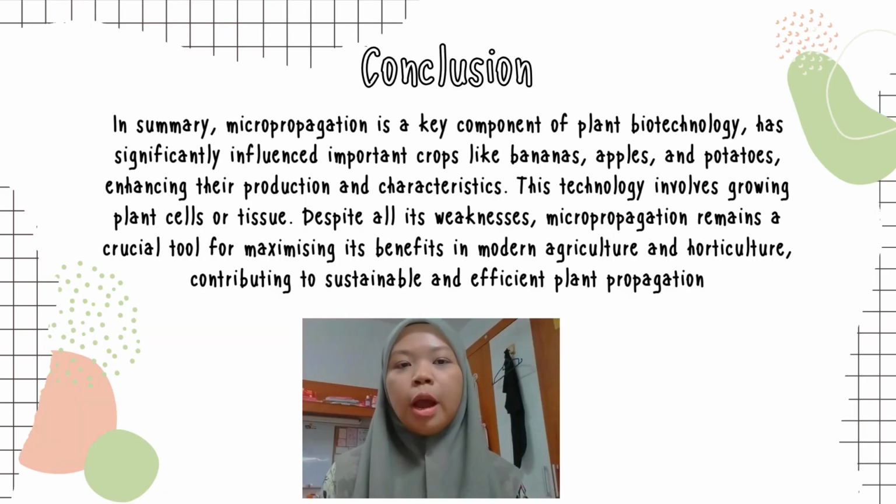In summary, micropropagation is a key component of plant biotechnology. It has significantly influenced important crops like bananas, apples, and potato. It is enhancing their production and characteristics. This technology involves growing plant cells or tissue. Despite all its weaknesses, micropropagation remains a crucial tool for maximizing its benefits in modern agriculture and horticulture, contributing to sustainable and efficient plant propagation.